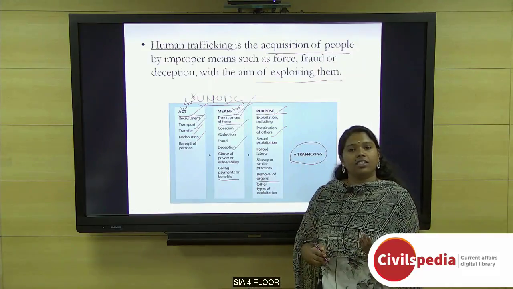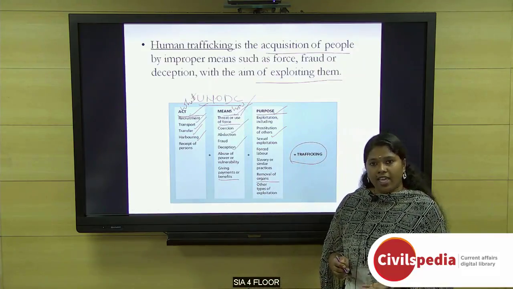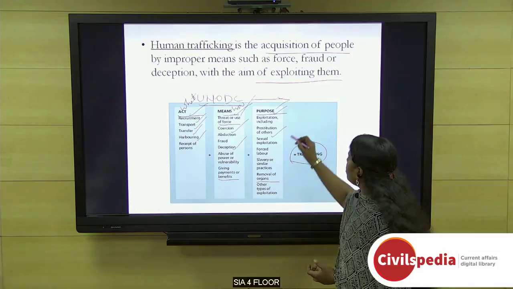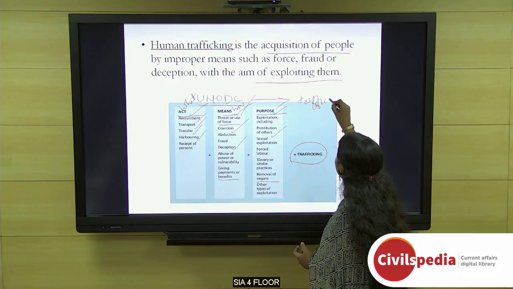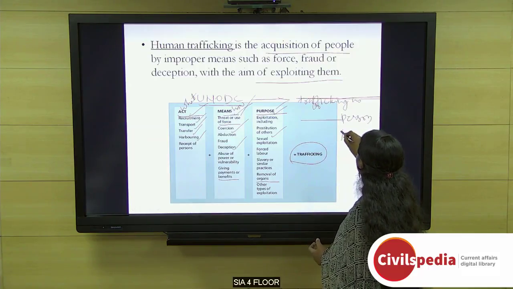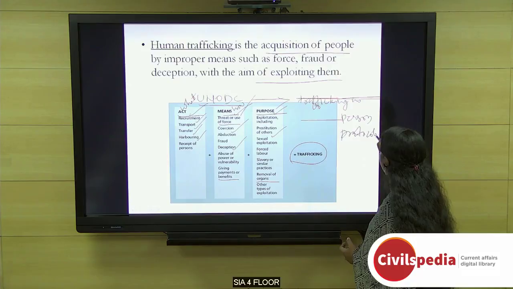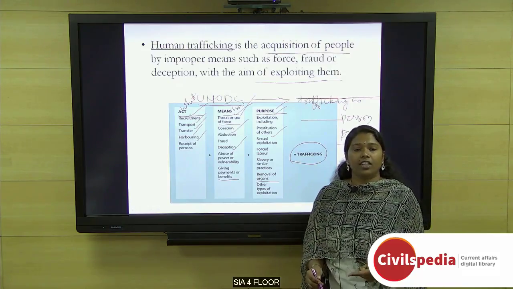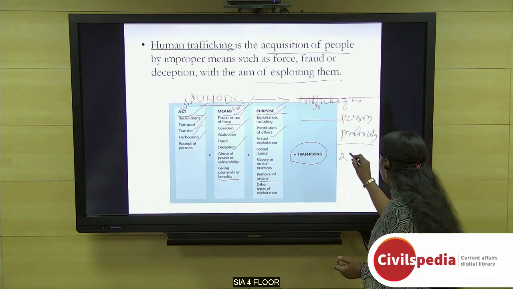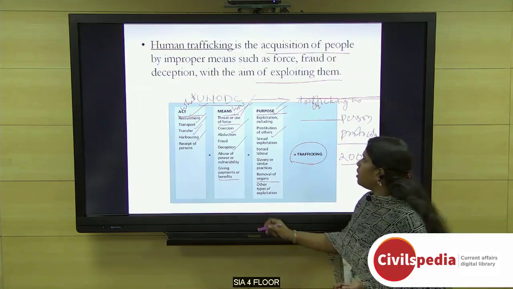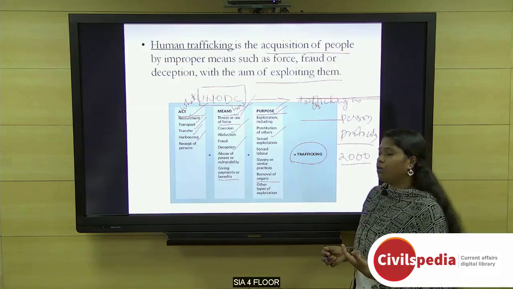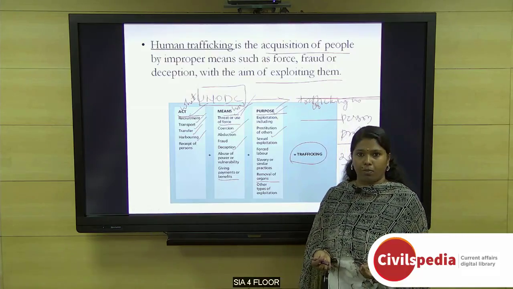This organization is the guardian of the UN Convention against Transnational Organized Crime, and also the Trafficking in Persons protocol. This protocol deals with cross-border and within-country trafficking problems, and it was adopted by the UN General Assembly in 2000. So from a mains perspective, you should know the details of UN ODC, because many a time there has been a question about international organizations in the GS2 paper.